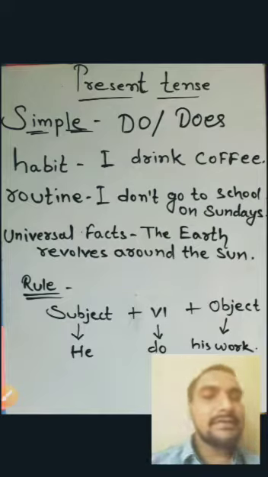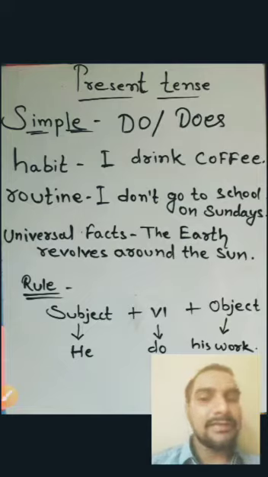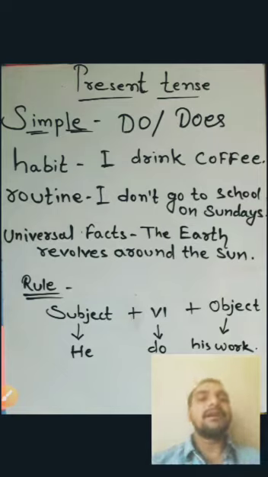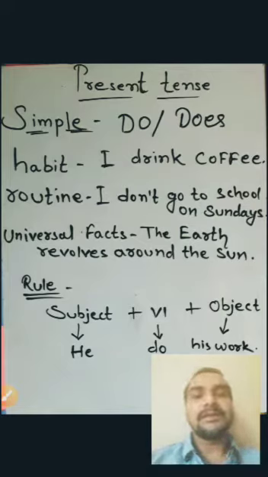For habit, here is an example: I drink coffee. This goes in habits, daily habits we have. And daily routines, here is an example with the negative form: I don't go to school on Sundays. And the third one, universal facts. A universal fact is that the earth revolves around the sun. This is the universal facts. Okay, so this is about the simple tense examples.